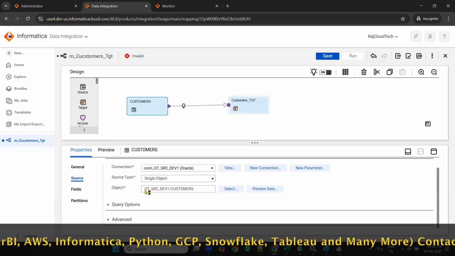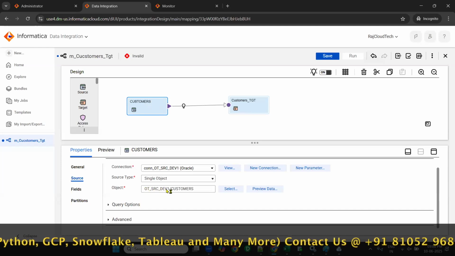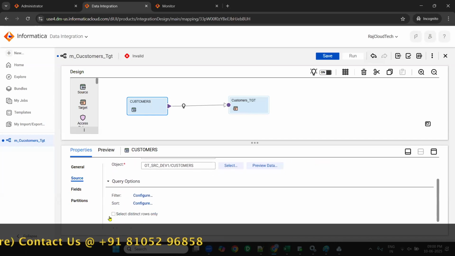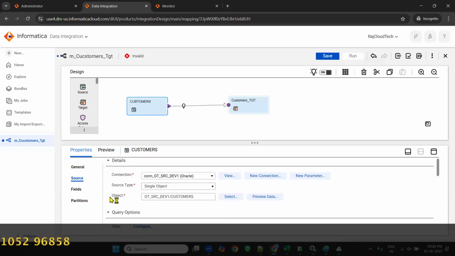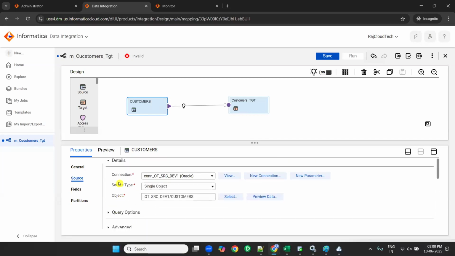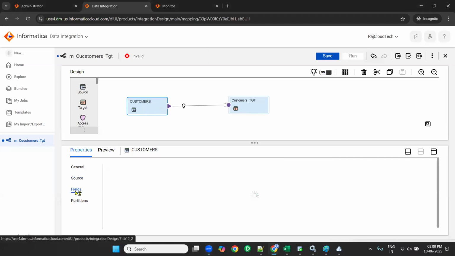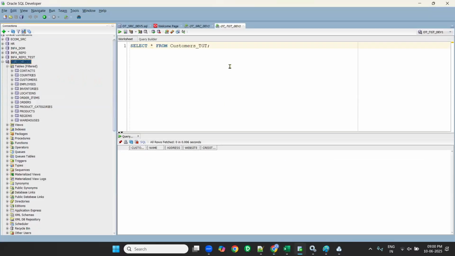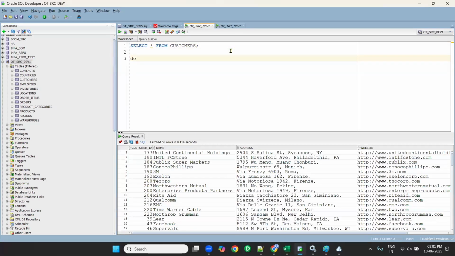So my source is OTSRC Dev1, under this schema, the customers table. Query options, advanced and all, I will tell later. As of now, not required. I'll cover all this, don't worry. Now you can see the fields of the customers table. Click on the fields. Whatever fields we have in the customers table, the same fields you can see here.